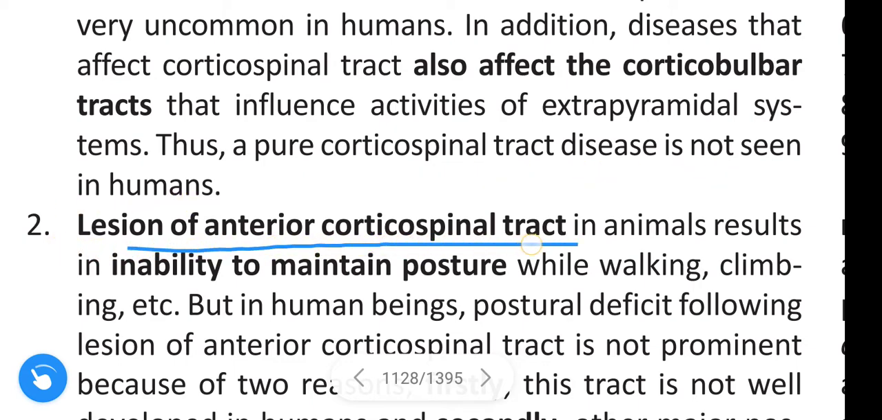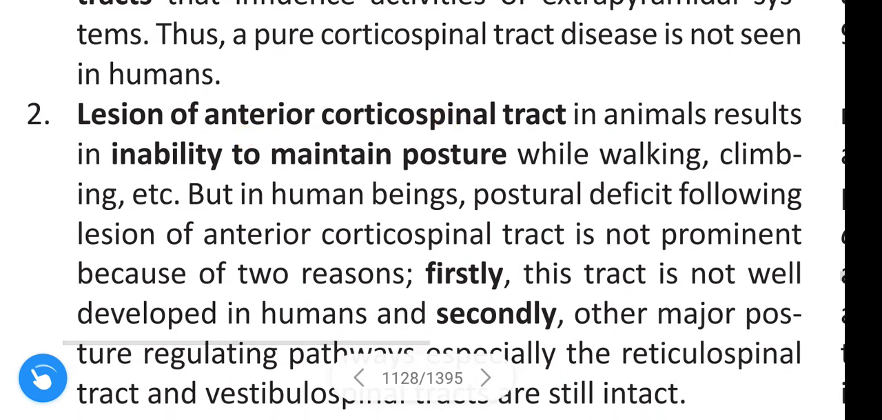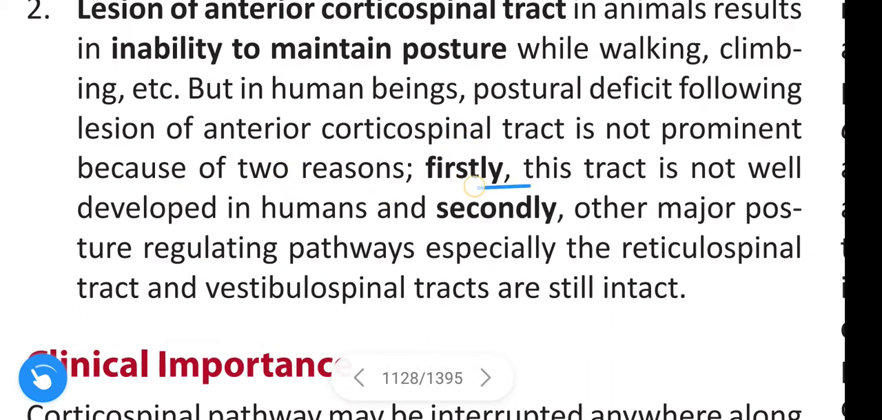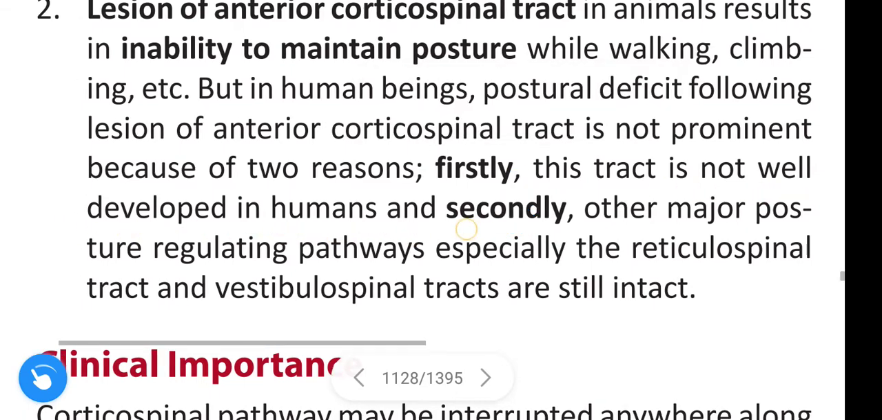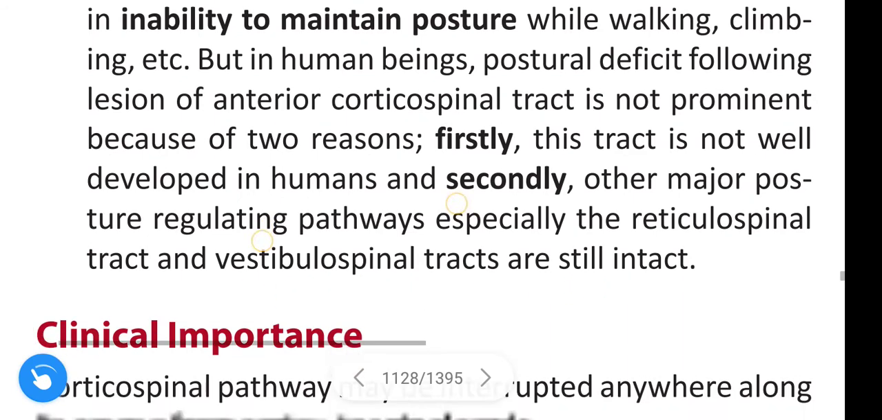Lesion of the anterior corticospinal tract in animals results in inability to maintain posture while walking and climbing, but in humans the postural deficit is not prominent for two reasons. Firstly, this tract is not well developed in humans. Secondly, other major posture regulating pathways, especially the reticulospinal and vestibulospinal tracts, are still intact.